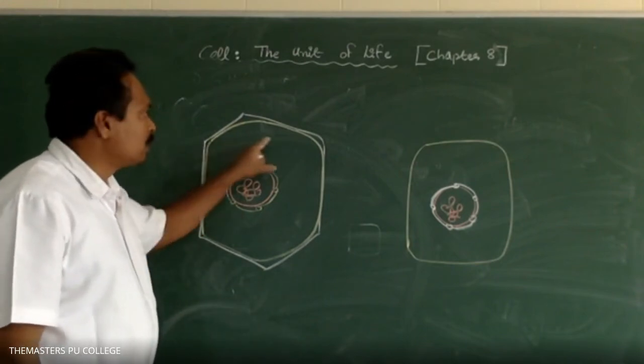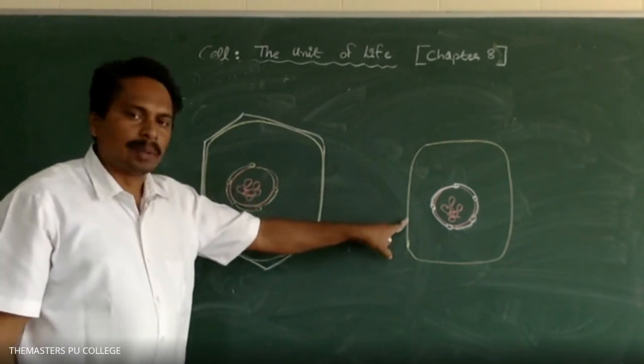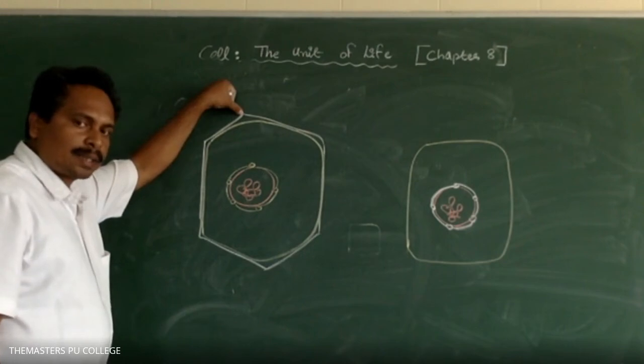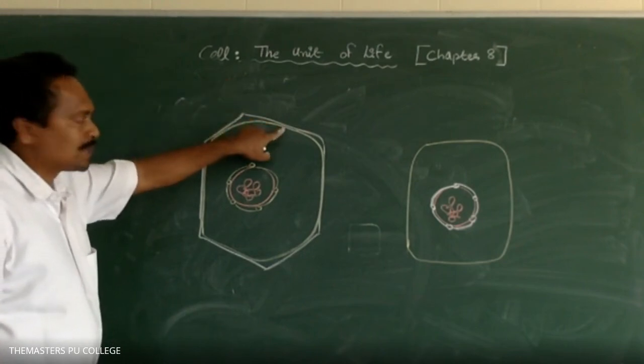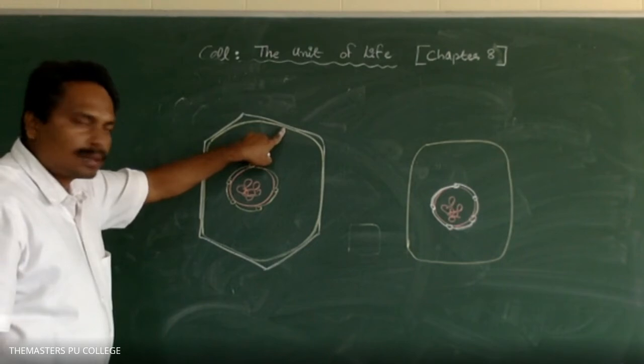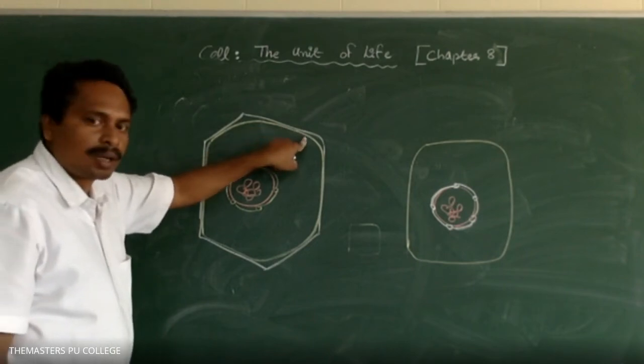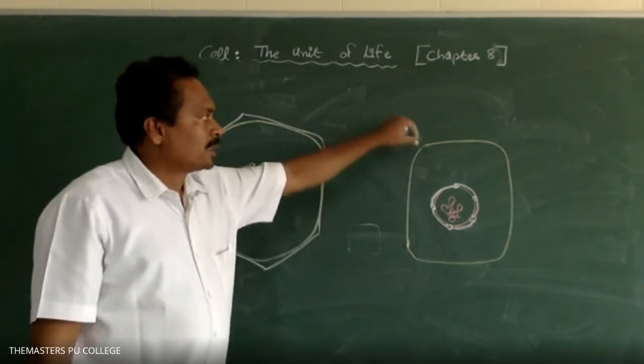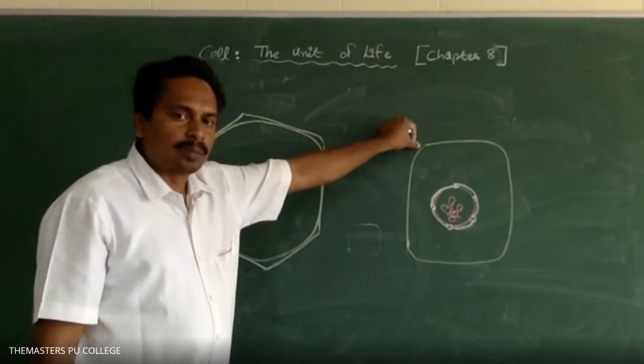Here I have drawn one plant cell and one animal cell. The outermost white layer represents the cell wall. The next layer, just below the cell wall, is called the cell membrane or plasma membrane. In the other cell, the cell membrane is the outermost boundary.